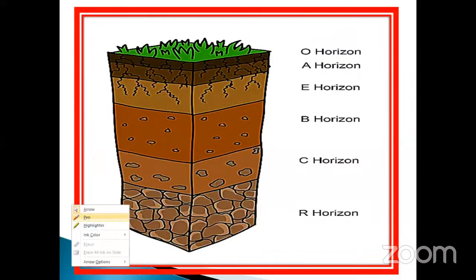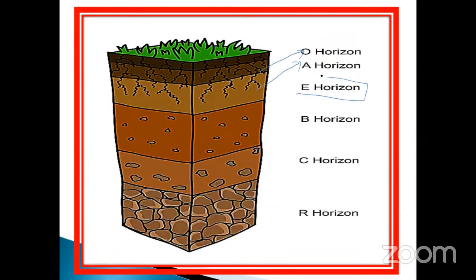This layer is called the O horizon. This one is A. Here they have given another one in between, the E horizon. This one is B and C, and then the last one is called R. There are 5 only, but here they have given an additional, the 6th one. Below the A horizon, there is another layer also given in this part.